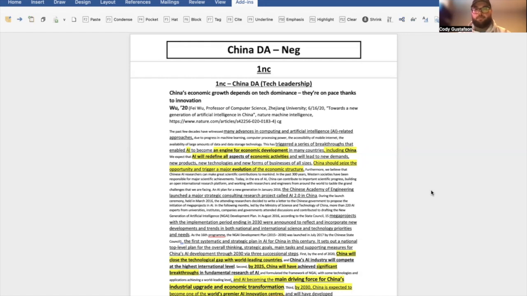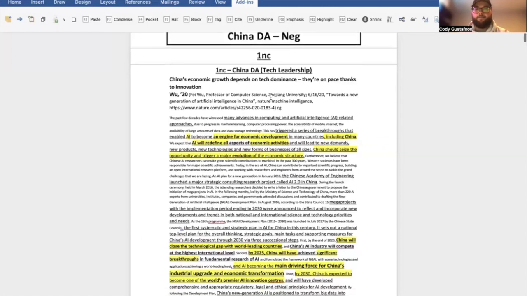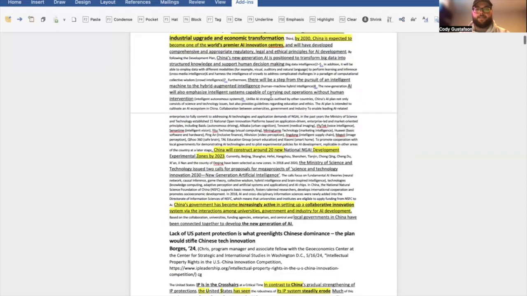The file also includes an internal particular to renewables, saying that China's tech and influence on renewables is important, which you can definitely utilize and play with as you see fit. So the uniqueness evidence here argues exactly what we just said, that China's economic growth depends on tech dominance, and they're on pace right now thanks to innovations.